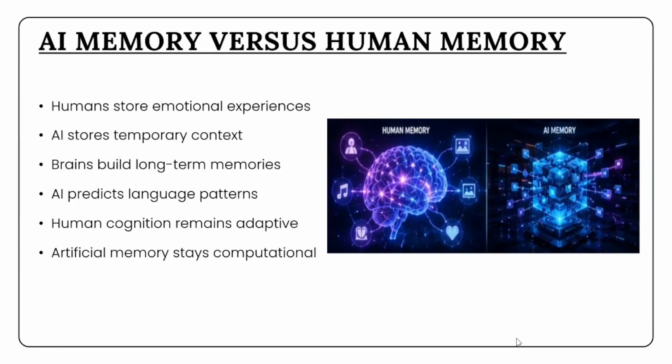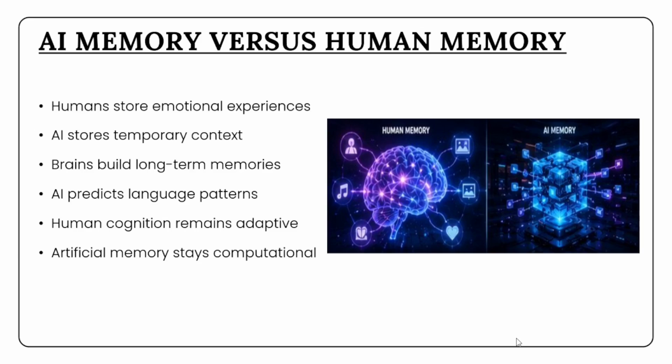Even though AI conversations may feel human, artificial memory and human memory are fundamentally different. Human brains store memories through emotional associations, sensory experiences, and long-term neural connections. Our memories continuously evolve over years and influence future decisions in complex ways.